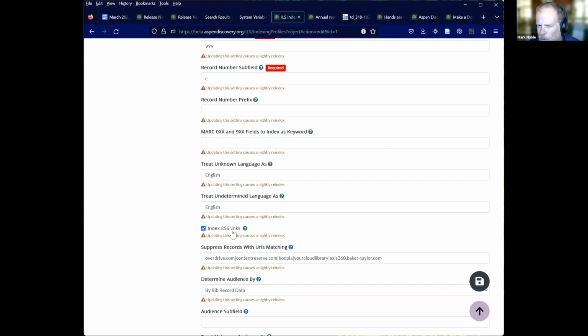So just be aware of that. If you do decide to turn this on, you may have to go through and clean up some of those links that you may not want to show. It is using all the same logic that we were using for the access online buttons, where it would look at the specific fields and subfields to make sure that it was a good 856 link to show.